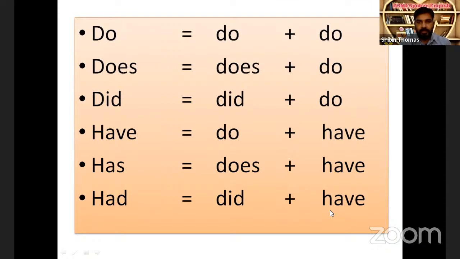This basic understanding is required to split the verbs in order to write questions and to form negative sentences. So unless we have this idea, we cannot form questions. So try to learn. If you don't know this pattern, try to learn it. Just understanding it will help you to form questions easily. Okay, if it's not clear, we'll do some examples and let us make it clear.